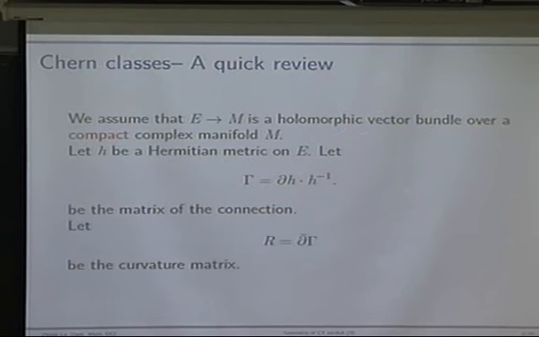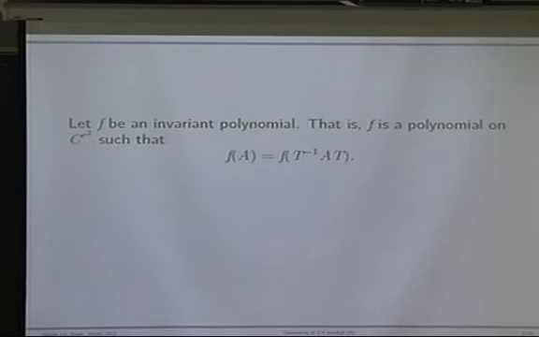Namely, if you fix a frame and write H as a Hermitian matrix, then we can write out the connection matrix, which is a matrix-valued one-form, as ∂H·H^{-1}, and the curvature is just the ∂-bar of gamma, the ∂-bar of the connection. That's well known. Now let F be an invariant polynomial on the space of